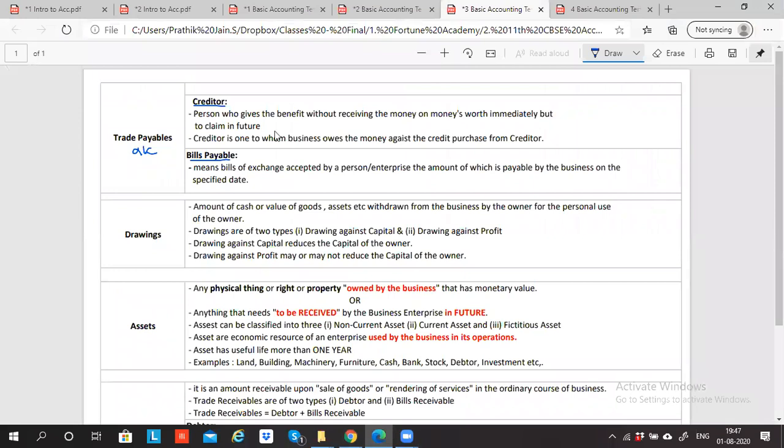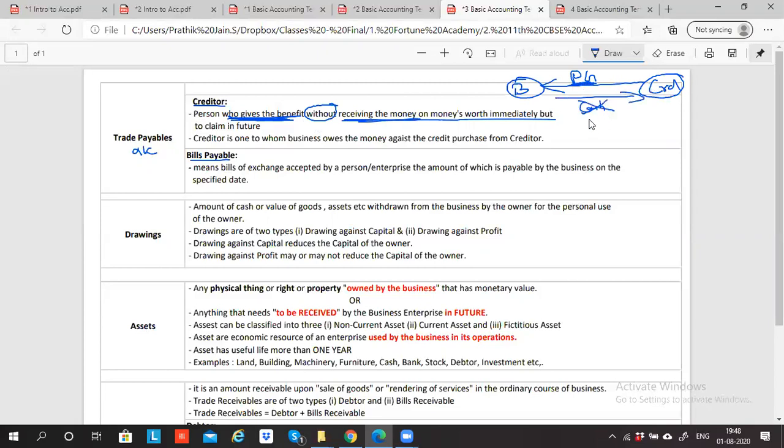So what is a creditor? A person who gives the benefit without receiving money or money's worth immediately. This is the businessman and this is, let's say, a creditor. A creditor is a person who is supplying goods to the business. The business is purchasing goods from the creditor without paying. So the creditor is giving the benefit of the goods, without receiving money. Against these goods, you did not pay him any money.